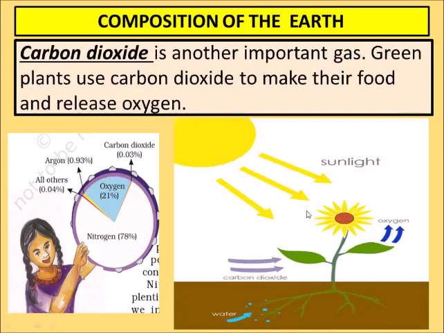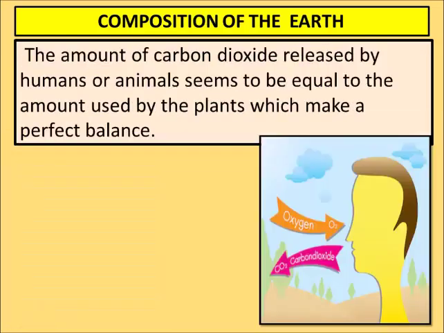Carbon dioxide is another important gas, and green plants use carbon dioxide to make their food, and that's why they release oxygen. They also have small holes on the lower surface of their leaves, and those holes are known as stomata. Just like we have two holes in our nose, known as nostrils, from where we breathe oxygen in, similarly plants also have small holes on their leaves from where they take in carbon dioxide.